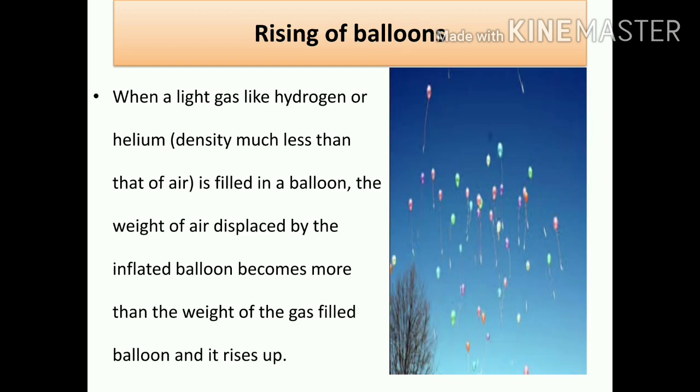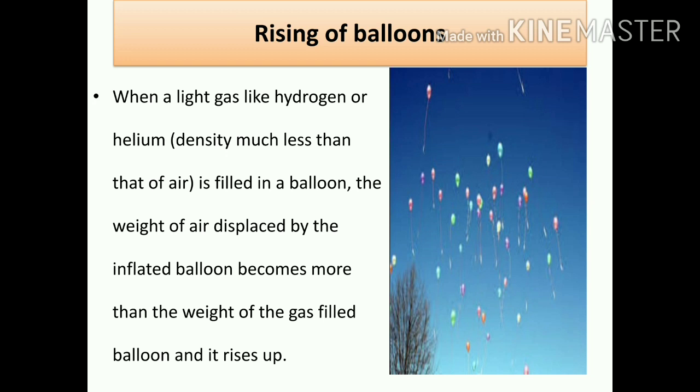Next one, rising of a balloon. You might have seen balloons which are filled with hydrogen or other gases rise. Why does this happen? Light gases like hydrogen or helium have very low density as compared to air. Therefore, whenever they are filled in a balloon, due to its very low density, it starts moving upwards. The weight of the air displaced by an inflated balloon becomes more than the weight of the gas filled in the balloon, and it rises up.